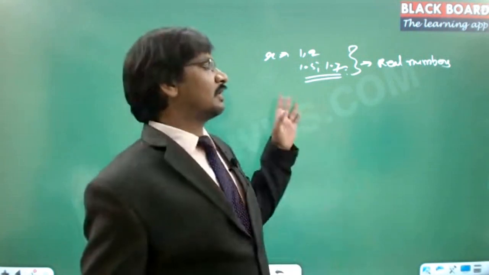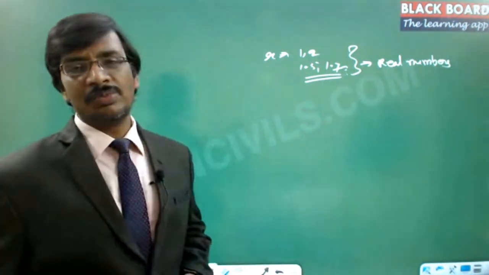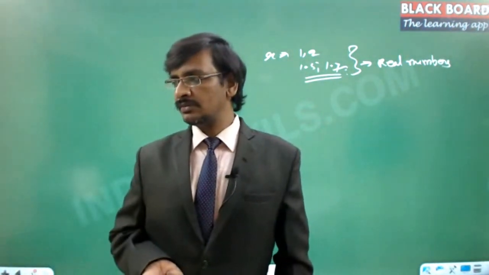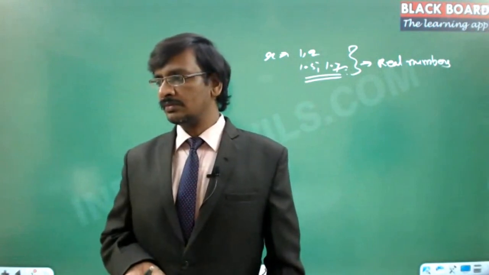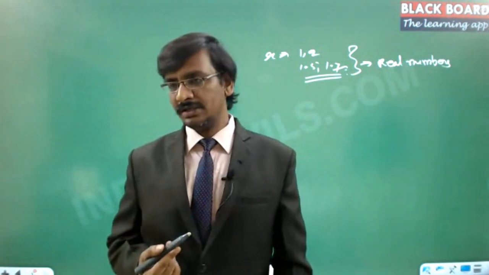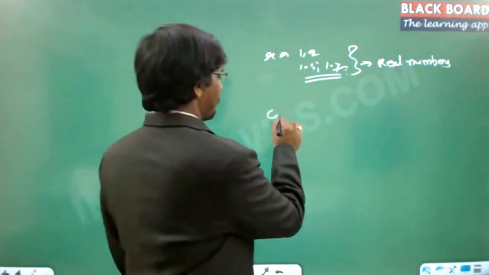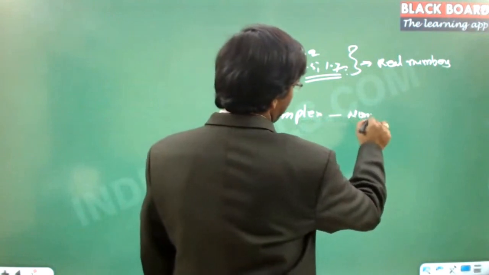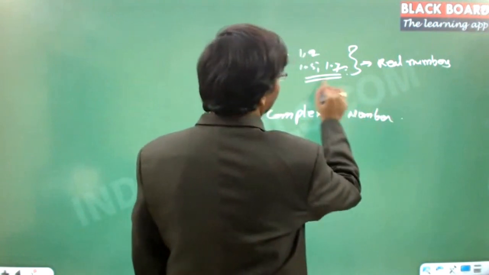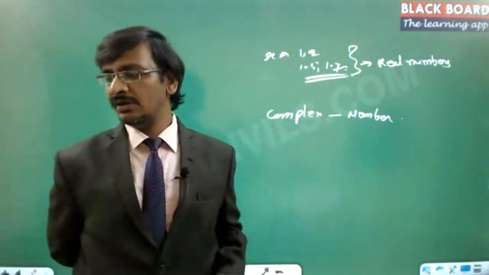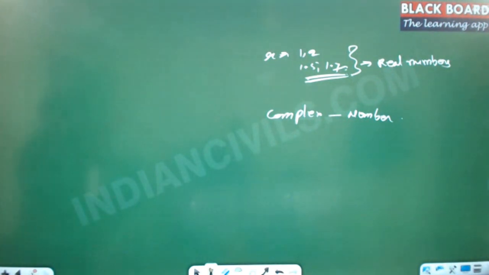Right, so these are all called real numbers. What is a complex number? Why is it complex? Why do we call it a complex number? Ideally we have used these numbers, which are the simple numbers, and this is a complex number. So why do we call this a complex number?